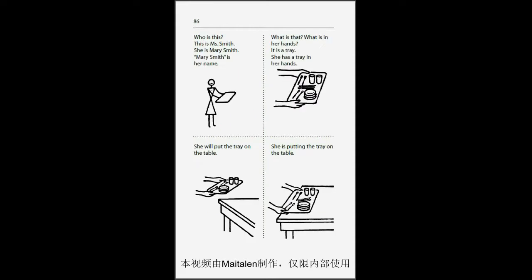Page 86. Who is this? This is Ms. Smith. She is Mary Smith. Mary Smith is her name. What is that? What is in her hands? It is a tray. She has a tray in her hands. She will put the tray on the table. She is putting the tray on the table.